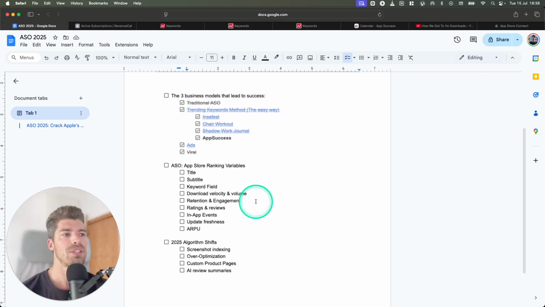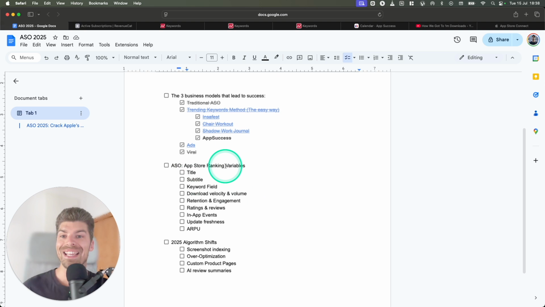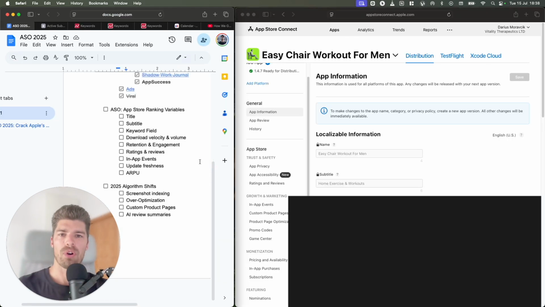Let's talk about the important App Store ranking variables. So all the things that you need to know to rank your app and get as much organic traffic as possible. The App Store algorithm attributes different weight or different importance to different variables within your app. So the title is the most important one. So the keywords that you put in your title are the most important keywords.